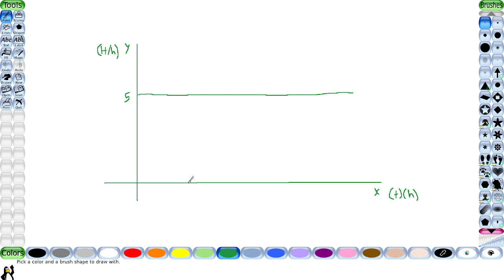So I have a constant rate of 5 hot dogs per hour over, let's say, 4 hours. As you can see here at 1, we have 5 hot dogs per hour. At 2, we still have 5 hot dogs per hour. At 3, we still have 5 hot dogs per hour. Well, then if you want to say, am I dead yet? Because I'm eating a lot of hot dogs.